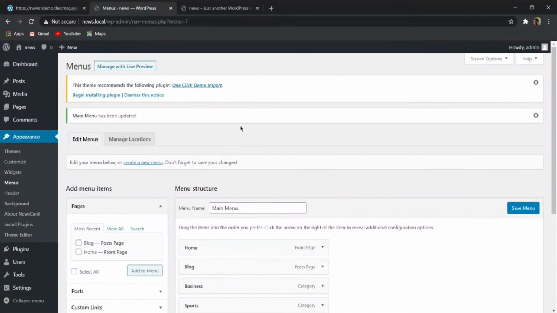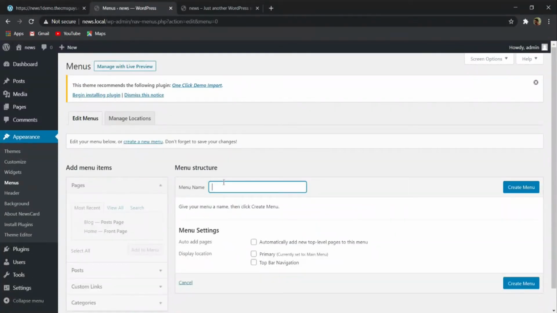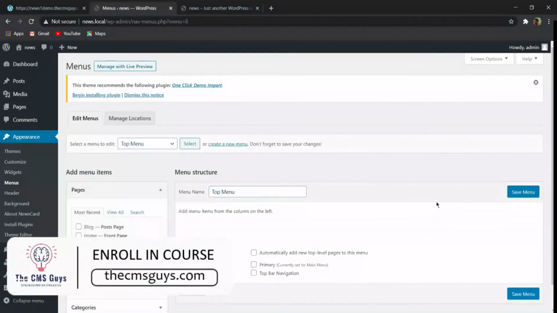So to create this top bar, here in this menu section again you have to click on create a new menu. And here in this menu name you have to give a name. Basically there is nothing in the name. You can give any name which is suitable to you. So here I have given this top menu, and then I will select create menu.